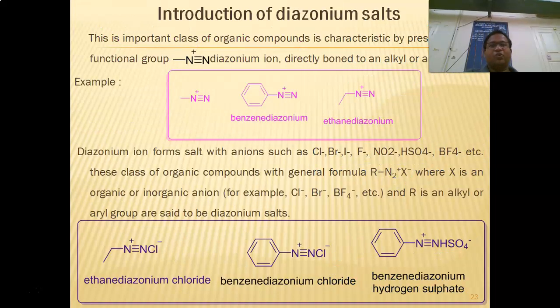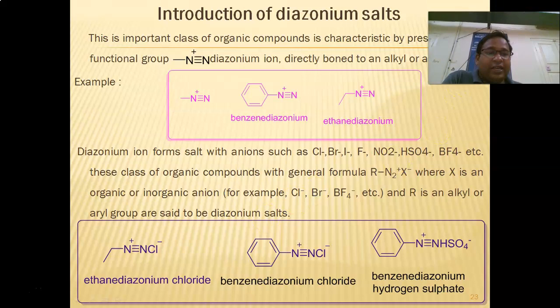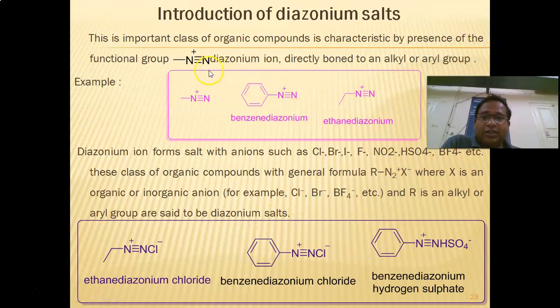So now coming to the new topic, that is diazonium salts. Diazonium salts are a class of organic compounds where nitrogen and nitrogen are joined by a triple bond. So if you look at this molecular formula, N plus triple bond N, this is called the diazonium ion, where nitrogen carries the positive charge.